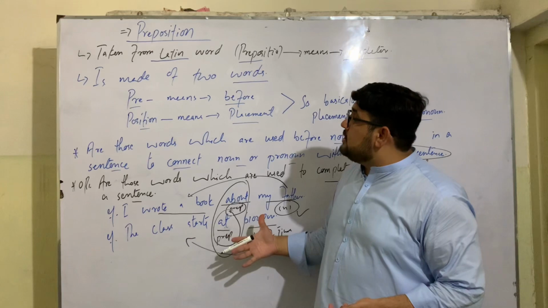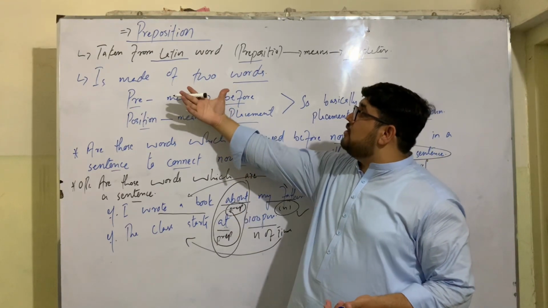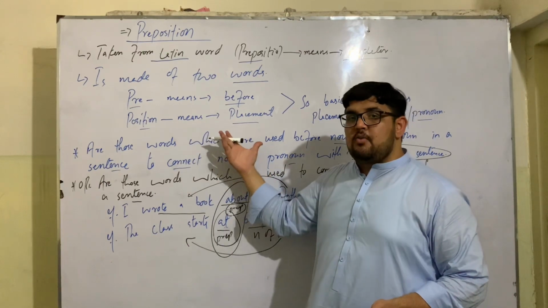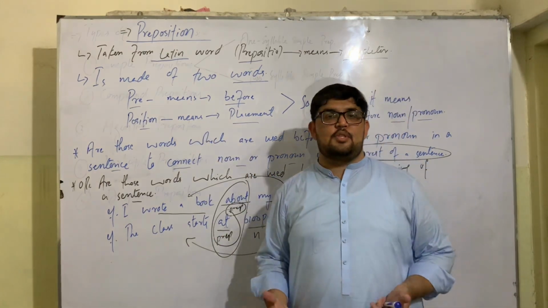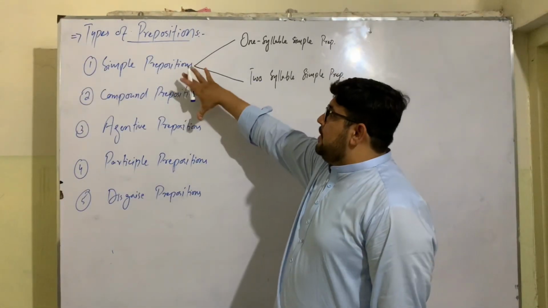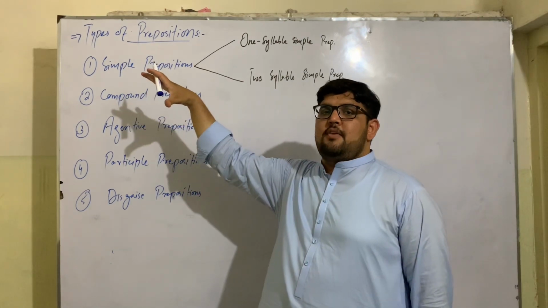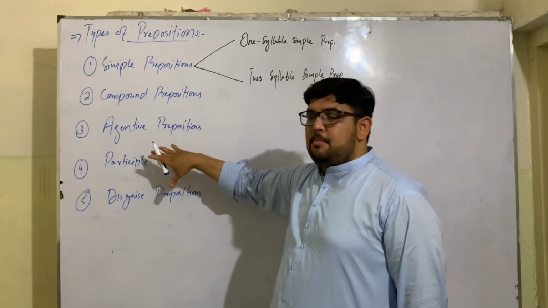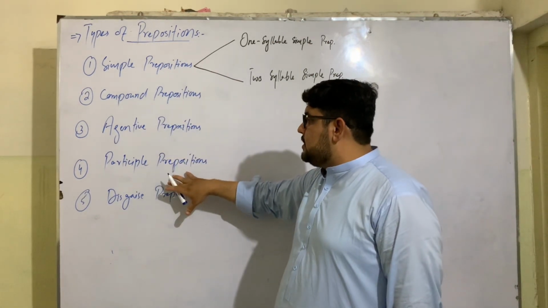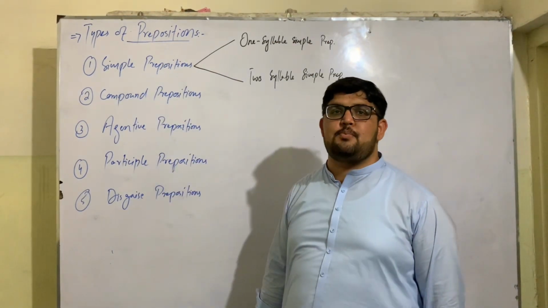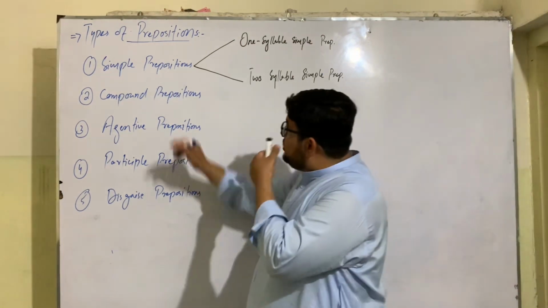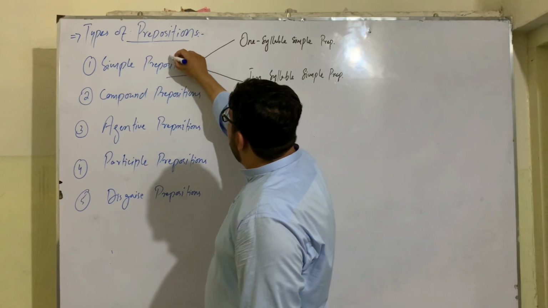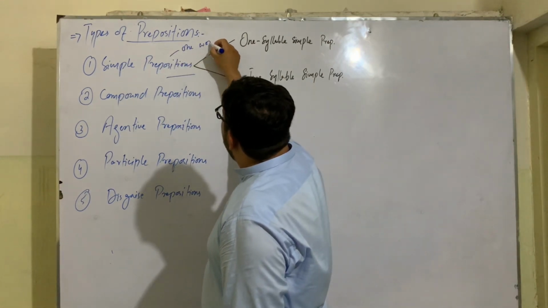This is all about the basics of preposition: the origin of preposition, the literal meaning of preposition, and definitions of preposition. Viewers, then we have types of prepositions. Prepositions are divided into 5 types: simple prepositions, compound prepositions, agentive prepositions, participle prepositions, and disguised prepositions. Simple prepositions are those prepositions which are made of one word.